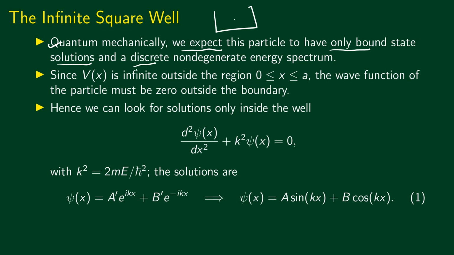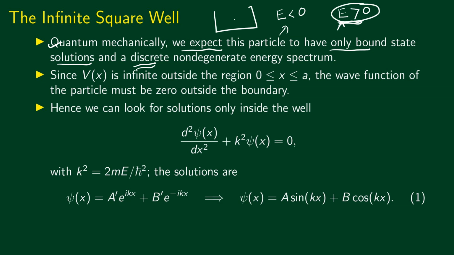We also expect that the energy spectrum is going to be discrete. The reason is that it can be seen that the Schrodinger equation, a partial differential equation, has non-vanishing solutions only for certain values of E if E is less than 0. Bound state corresponds to E less than 0, the total energy being less than 0. Whereas if you're talking about a free particle, the energy is greater than 0, and if E is greater than 0, then the particle is free to have any value of energy. In other words, we'll have a non-vanishing solution for any value of energy if E is greater than 0.